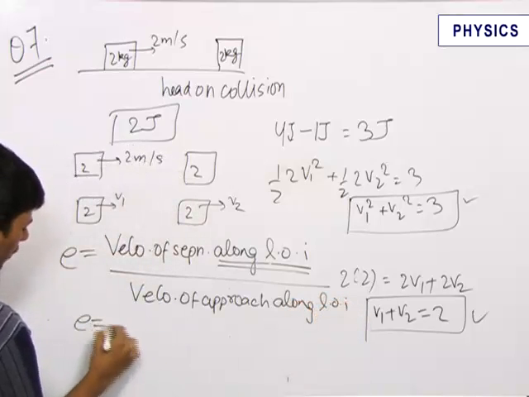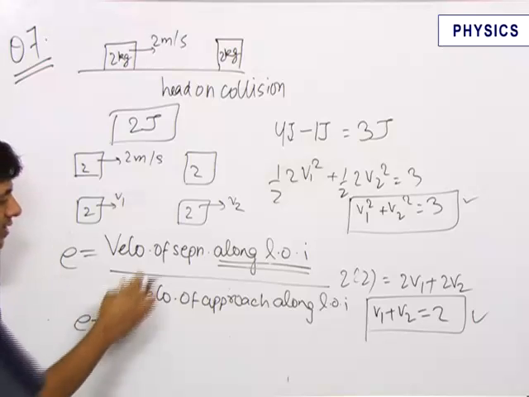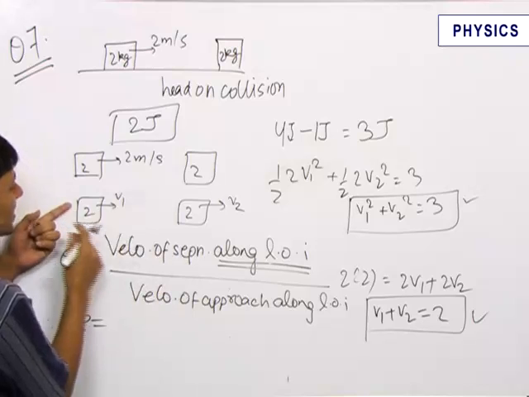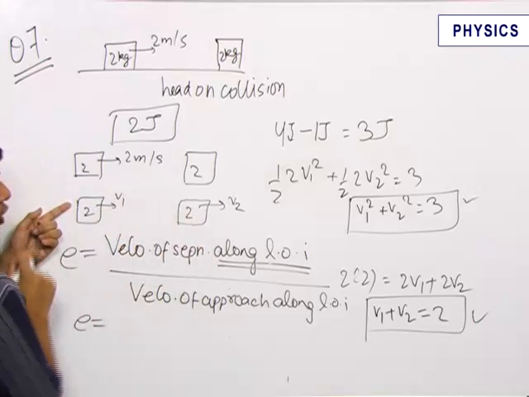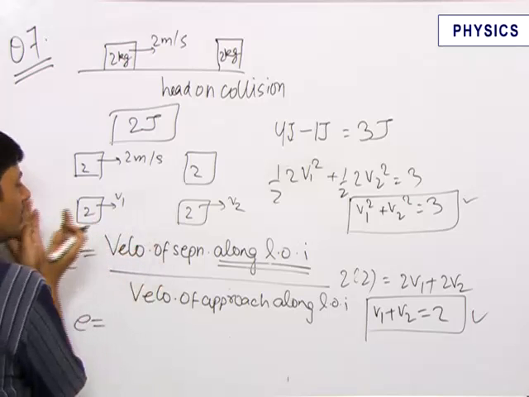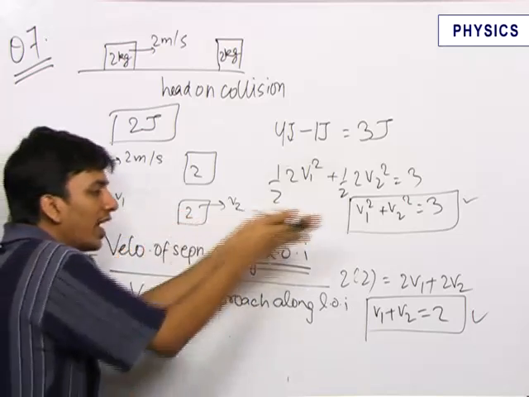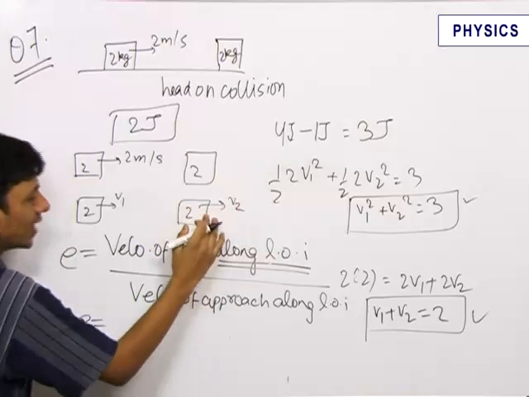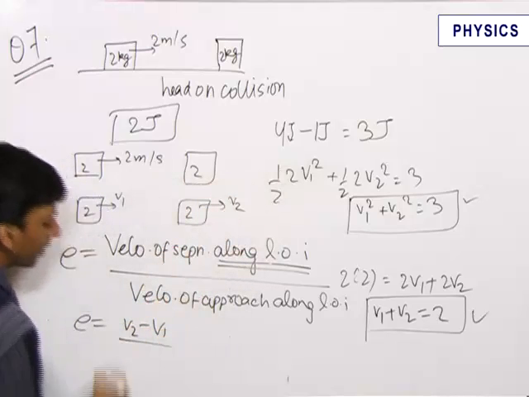So we write e is equal to velocity of separation upon velocity of approach. There is an easy way to find the velocity of separation: what is the relative velocity of the front object with respect to the backward object. That is, with what speed relative to the back object is the front object moving ahead. So with respect to this object, this one is separating with a speed of V2 minus V1.